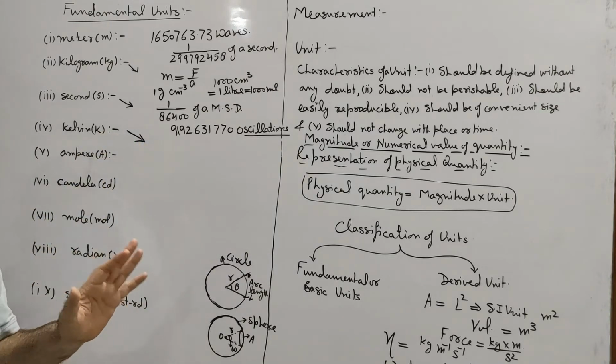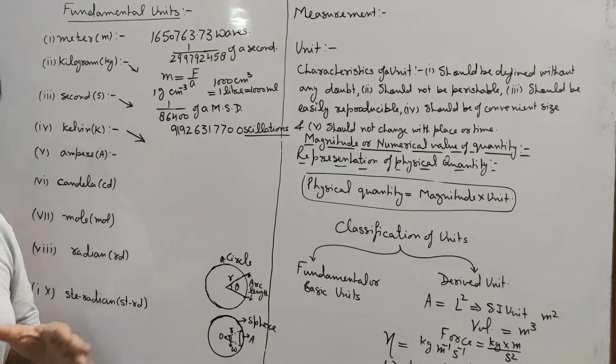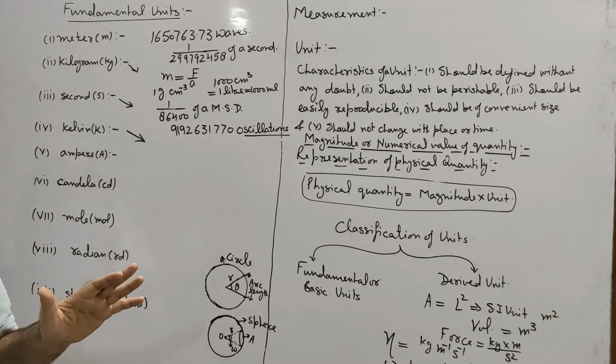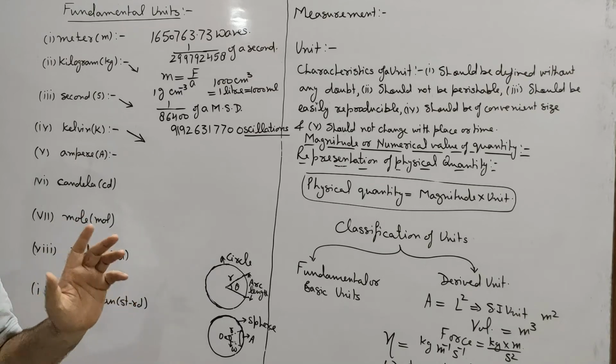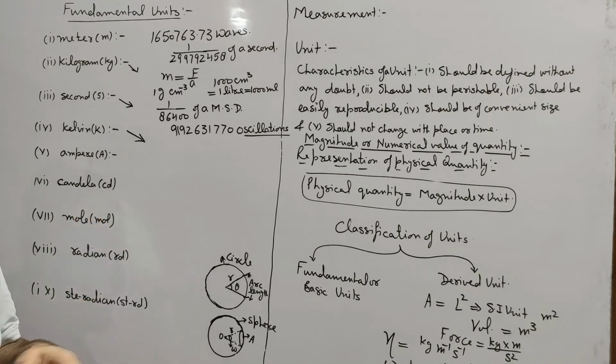Now next is Kelvin. Kelvin is the SI unit of temperature, and reference standards for measurement of temperature are taken as boiling point of water, that is 100 degrees Celsius or 373.15 Kelvin, and melting point of ice, that is 0 degrees Celsius or 273.15 Kelvin.